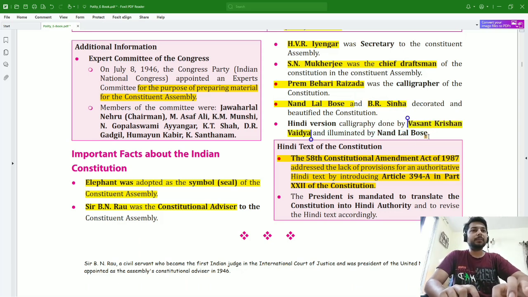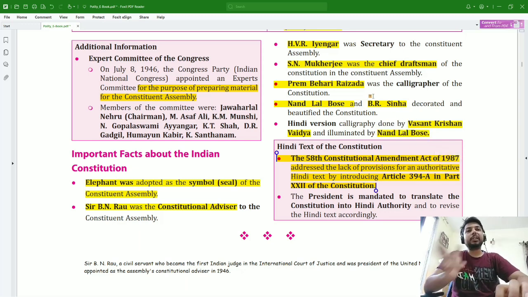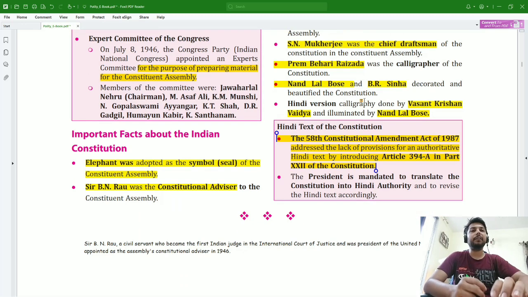So Nand Lal Bose decorated both the English version and the Hindi version, but the English calligraphy was done by Prem Bihari Raizada, and the Hindi version calligraphy was done by Vasant Krishna Vaidya.